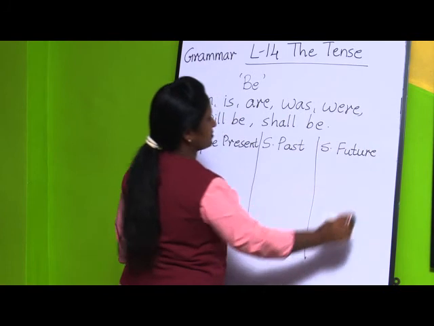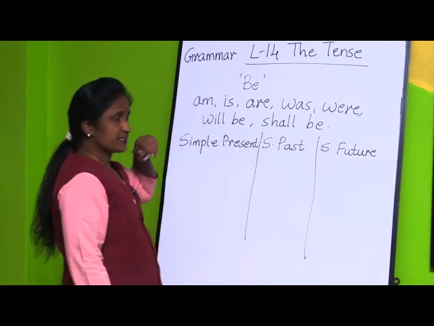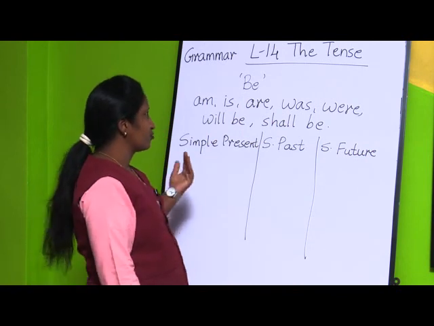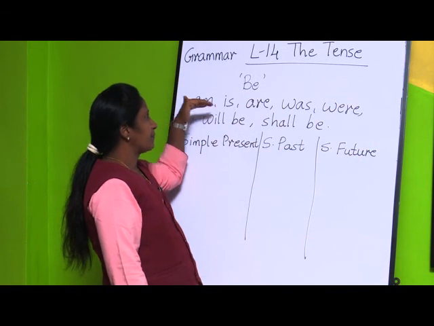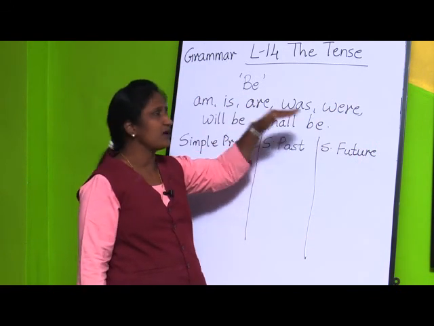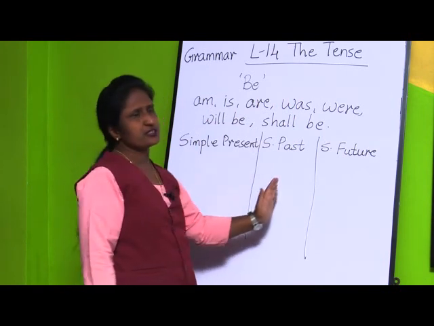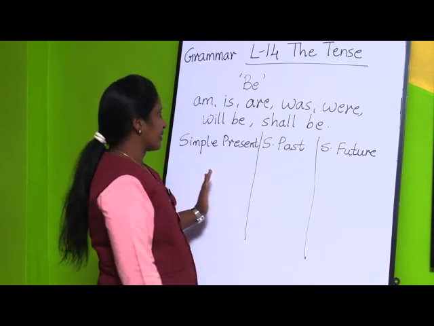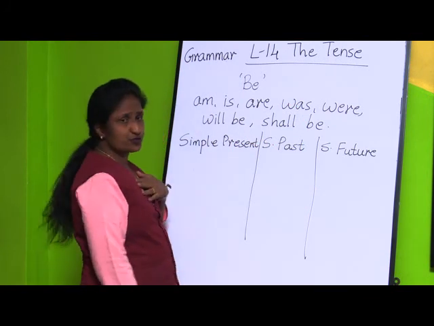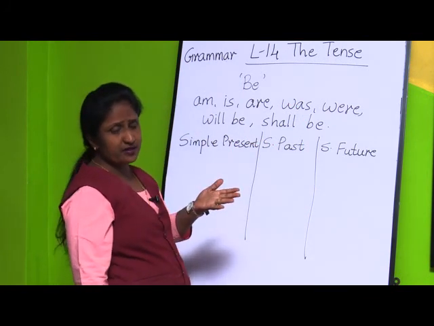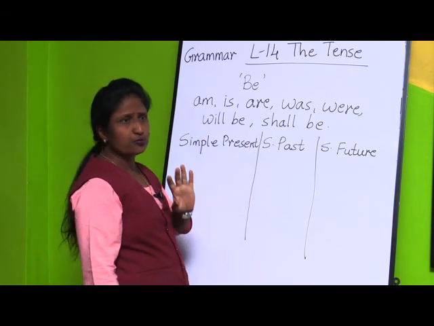Okay. So simple present tense, simple past tense and simple future tense, and we are going to see about the be form of verbs. I told you, be form of verbs are am, is, are, was, were, shall be and will be. So how they will change according to the tense. Just pay attention. Also we will be seeing the pronouns, how they will change. According to the pronouns also, which verb you are going to use.